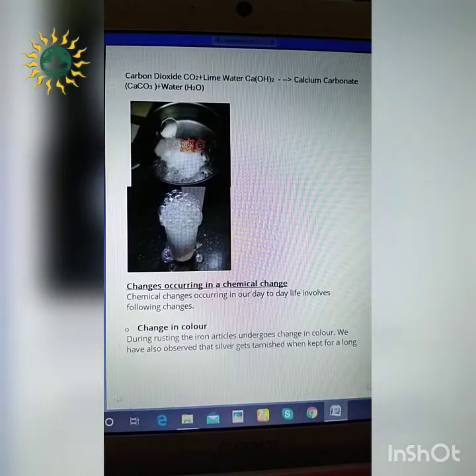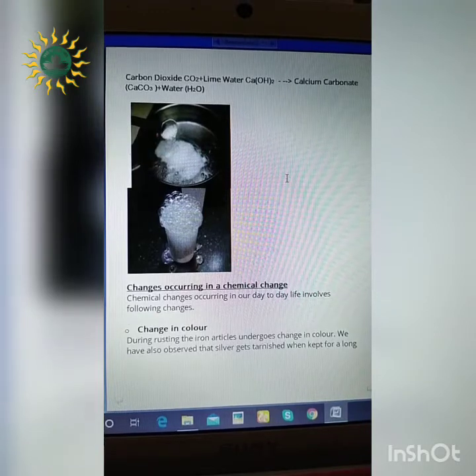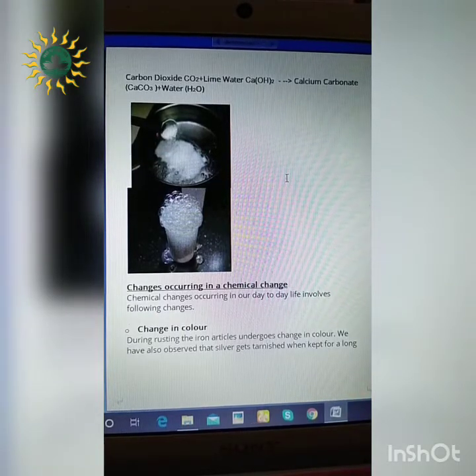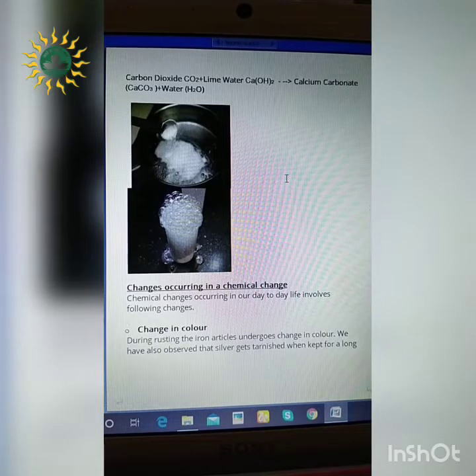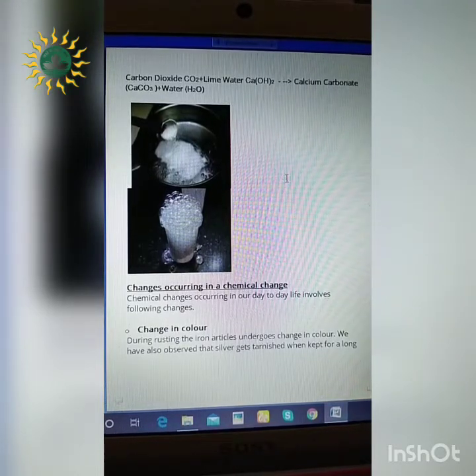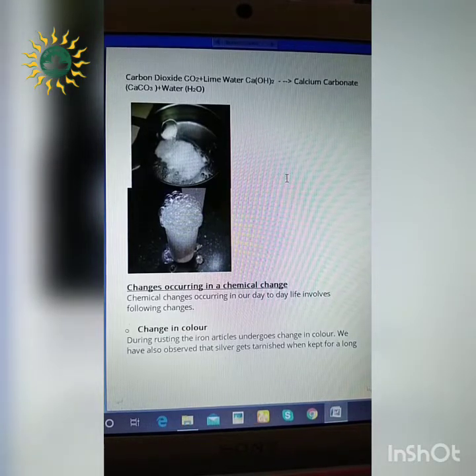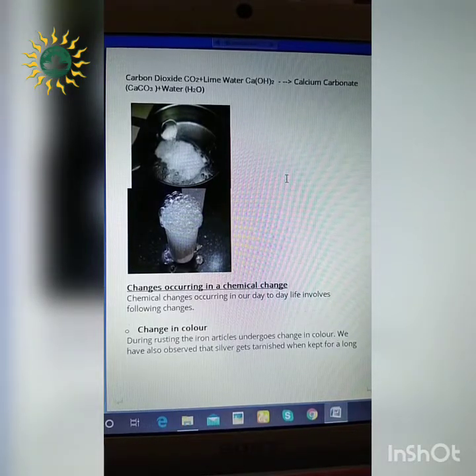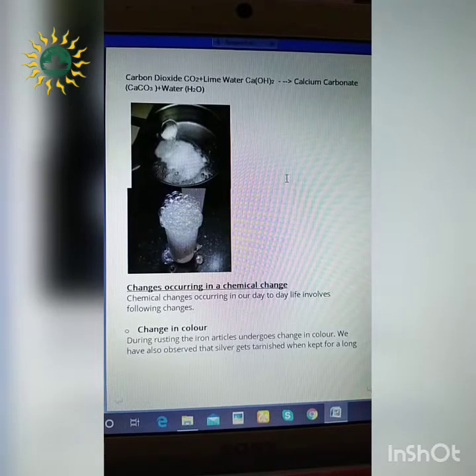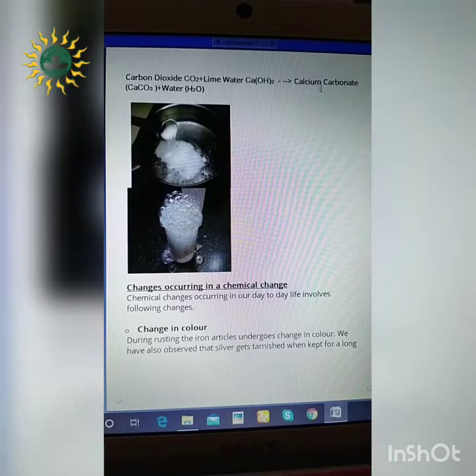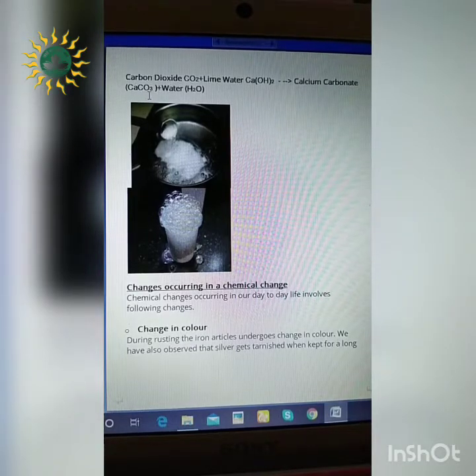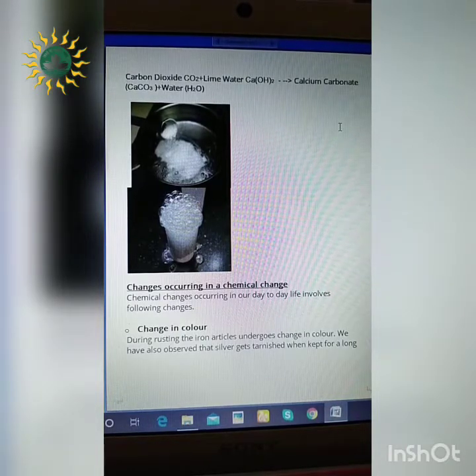So whenever this carbon dioxide is formed, if you take this carbon dioxide, though you cannot generally perform this one at home, whenever it mixes with lime water, that is Ca(OH)2, if you can get the lime water, children, you can perform this one also. So whenever this carbon dioxide is mixed with lime water, it forms another compound called calcium carbonate, CaCO3, and water is also present.